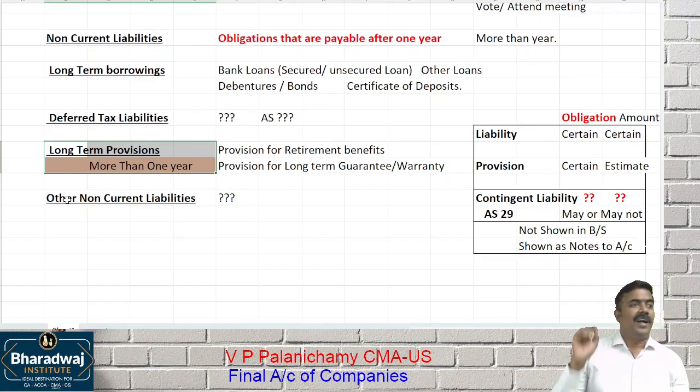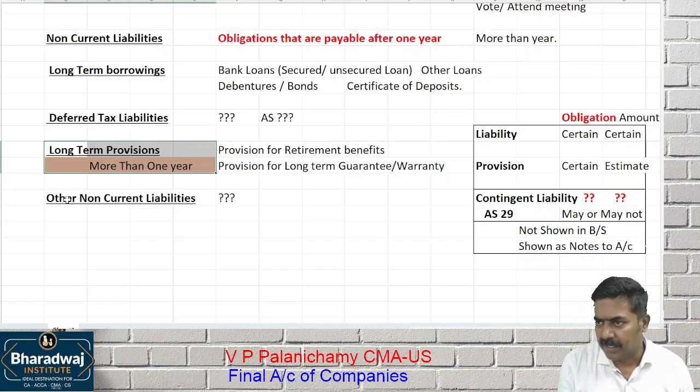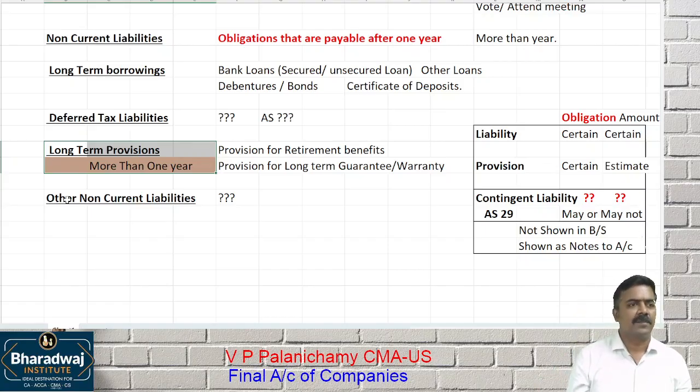Listen. I purchased an asset on hire purchase. Out of 10 crore, I have already paid 2 crore. What is the balance? 8 crores yet to be repaid. I will pay this 8 crore in the next 5 years. Where will you show this?